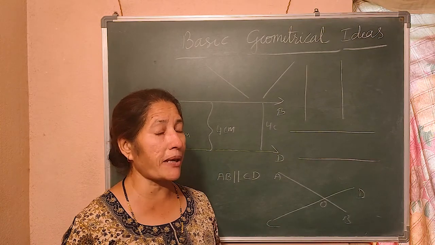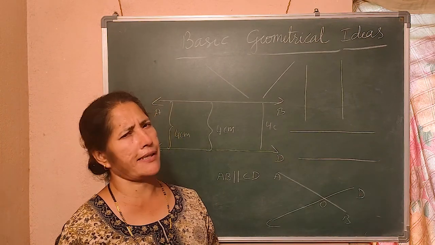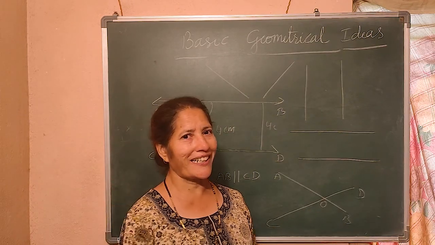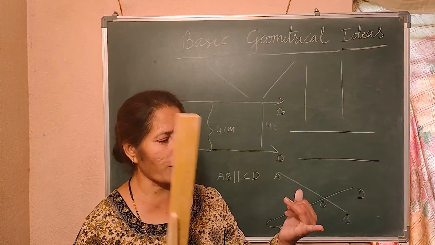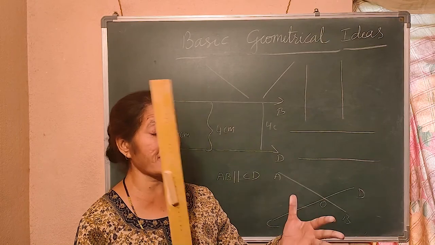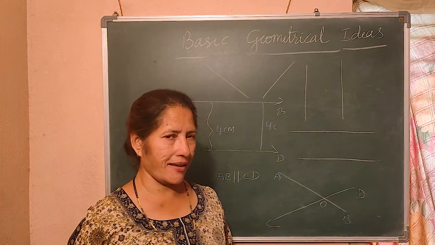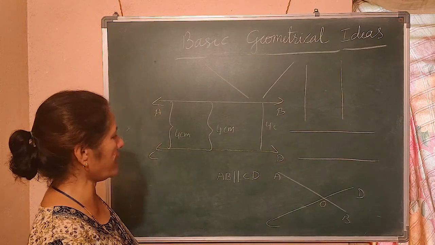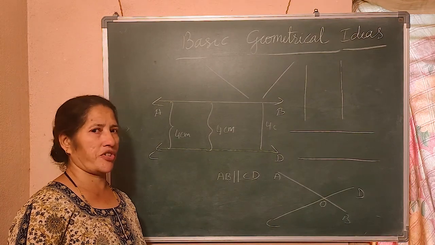Intersecting lines, can you give some examples? Take two broomsticks and do like this, it is intersecting, right? Intersecting roads you can see, crossing roads, right? If you draw one line there, it is intersecting lines. So you understood parallel lines, intersecting lines, horizontal lines, vertical lines, oblique lines. You understood what is the meaning of ray, a line segment, a point.